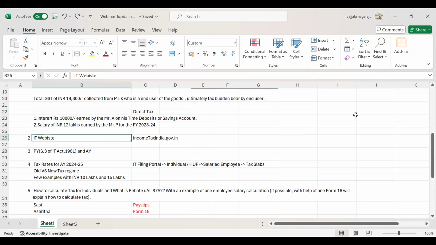So next, I want to tell you about our income tax website. Why I want to introduce it: there is an income tax website, and you should know how to access it. There will be some sections, right? People teach based on the sections only, and these are all functioning based on sections. So this income tax website will definitely help you in real life scenarios. How and why, I will tell you.